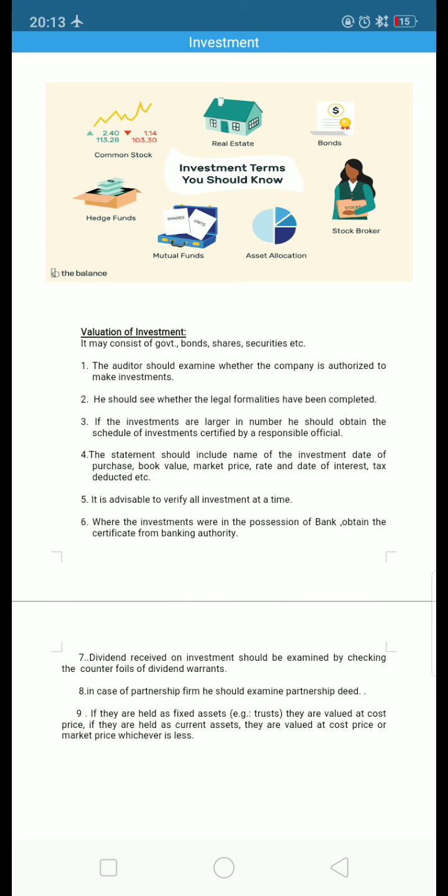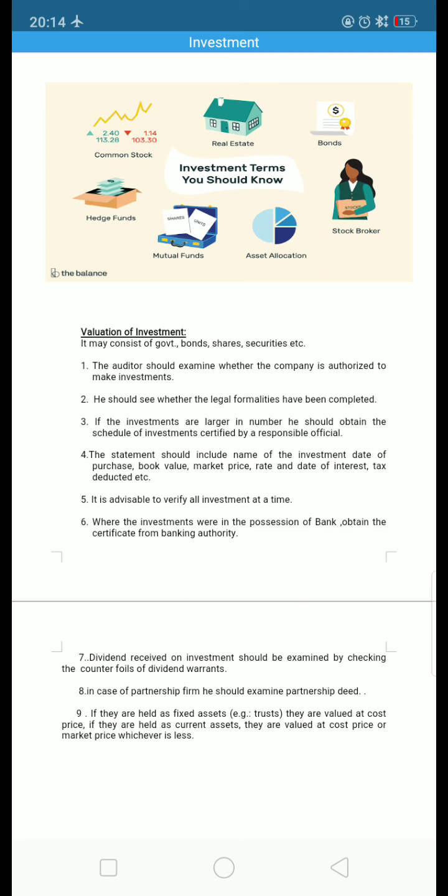Next one. Dividend received on investment should be examined by checking the portfolios of dividend warrants. So what is a dividend? Dividend is a part of profit which is given by the company to its shareholders. A dividend can be issued maybe half yearly or annually, depending upon the companies.